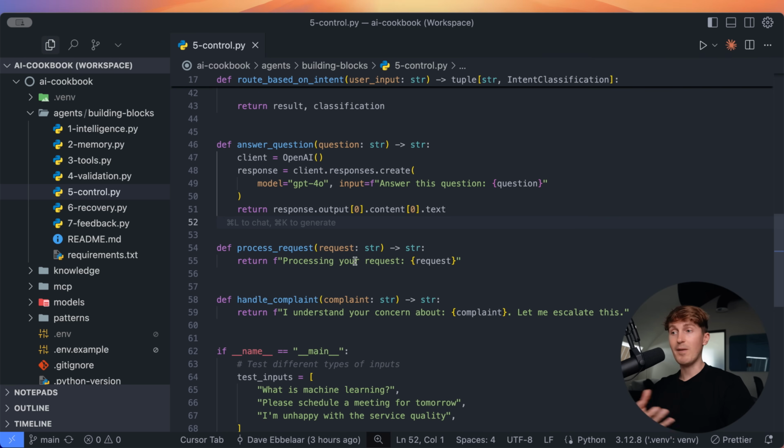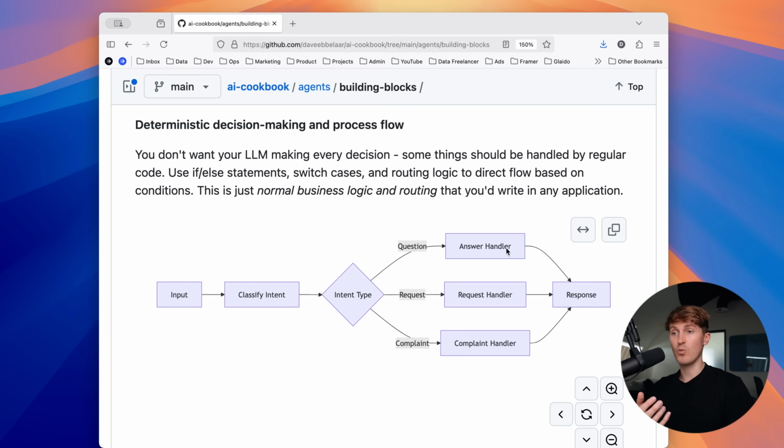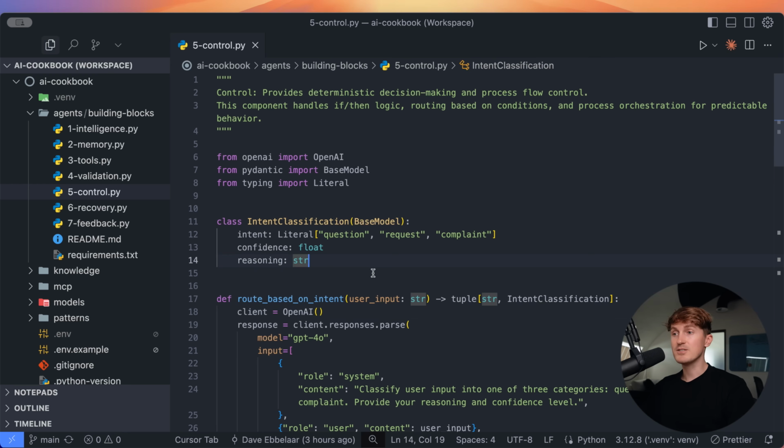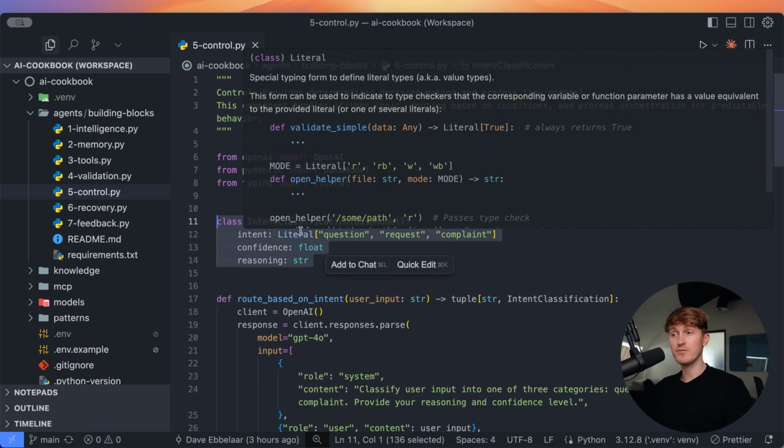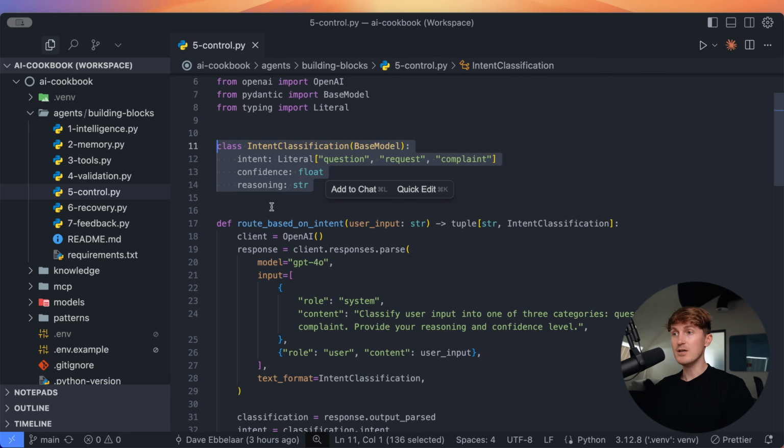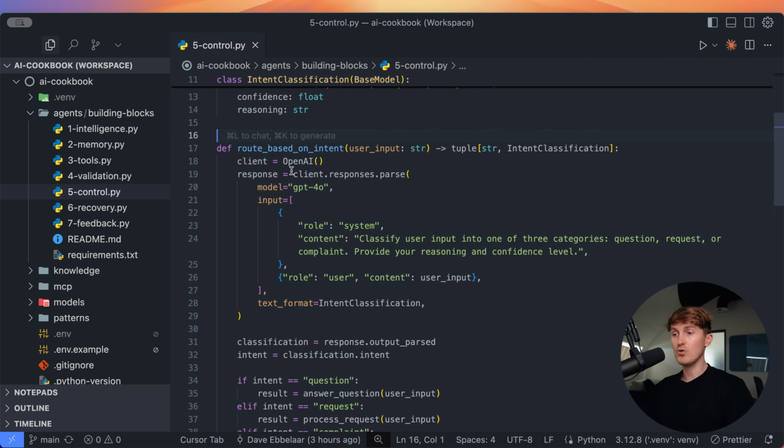For a request, we might do something else. Here we just do a simple print statement, but this can be anything. This is how you make modular workflows where you implement the logic based on certain conditions. And now remember, this is all possible because we are, first of all, using structured output. So we know that we get this data model back.